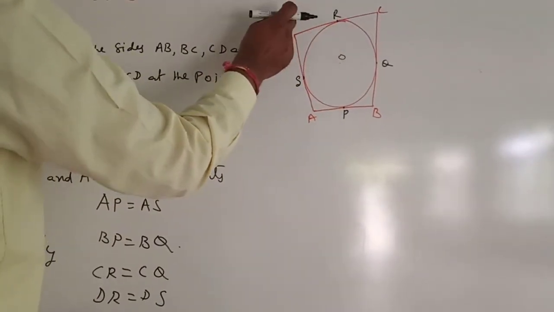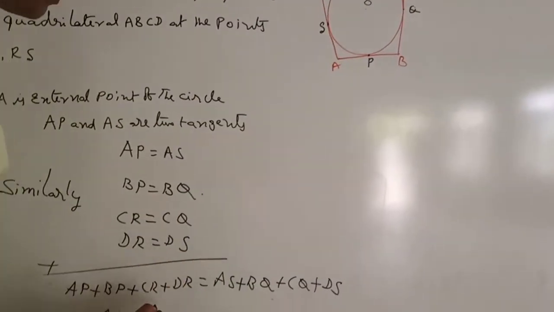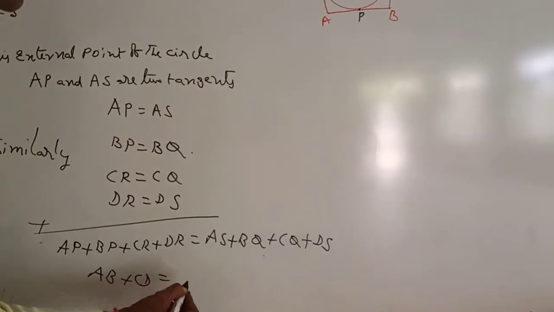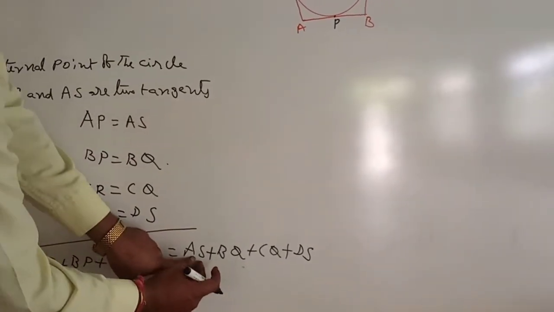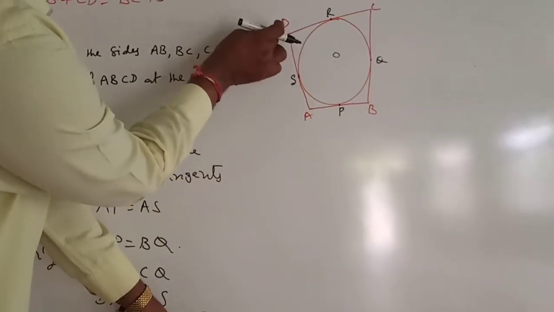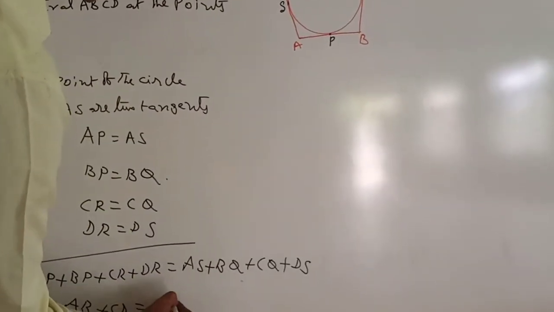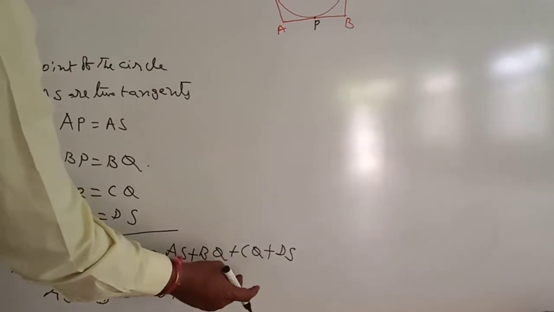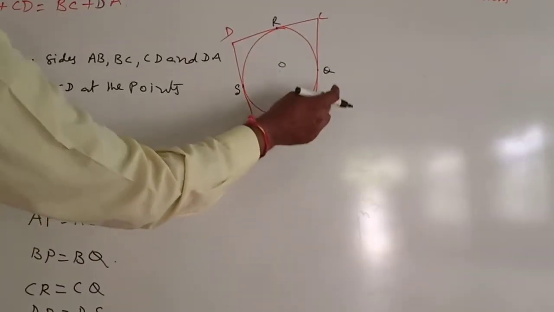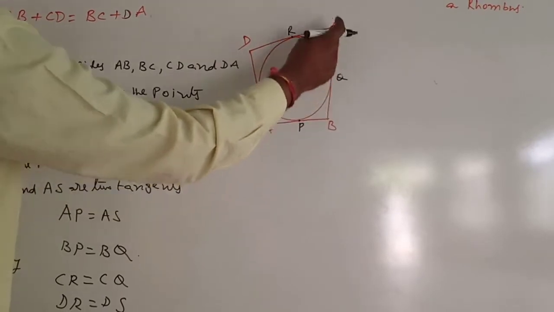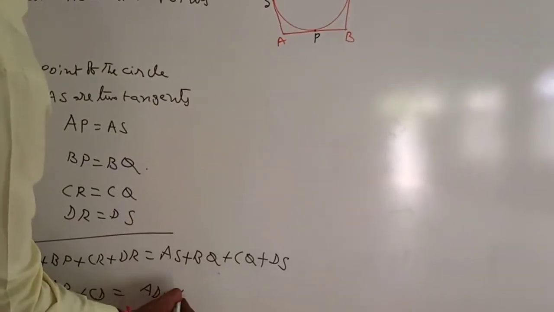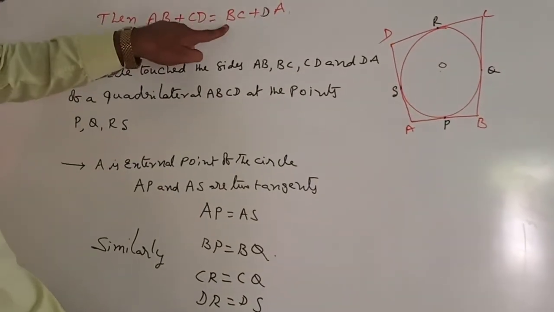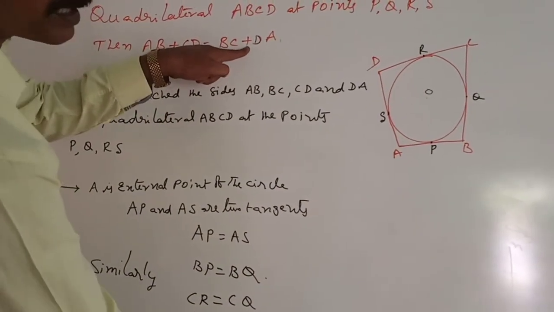CR plus DR equals CD. So AB plus CD is equal to AS plus DS plus BQ plus CQ. AS plus DS equals AD, and BQ plus CQ equals BC. So that is the required result: AB plus CD equals BC plus AD.